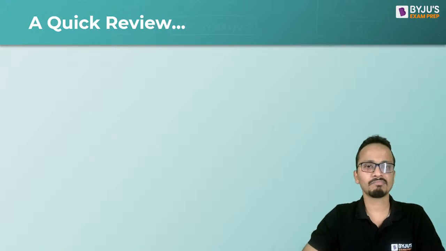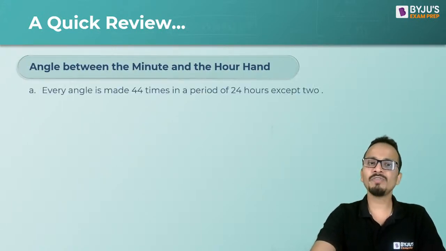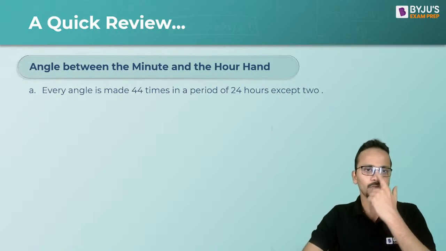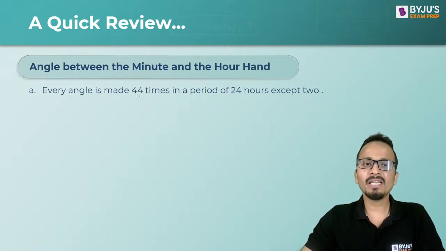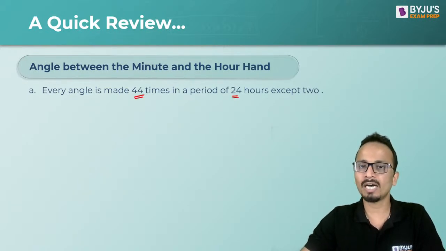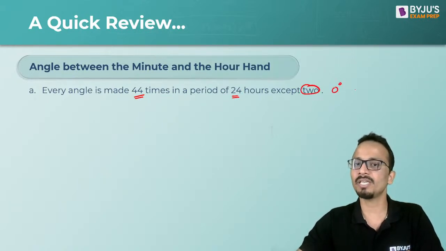Next thing, the angle between minute hand and hour hand. Okay, now every angle is made a total of 44 times in a period of 24 hours, except the two angles, except 0 degree and 180 degree.